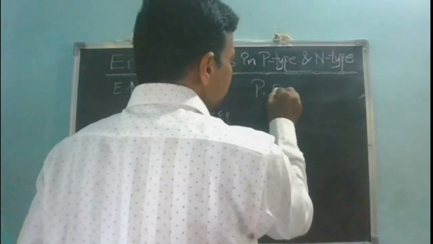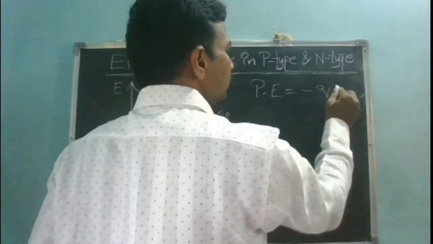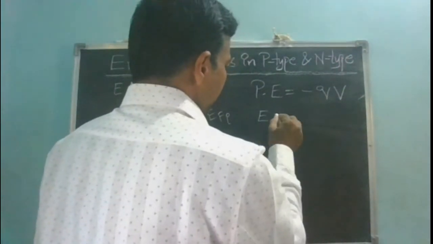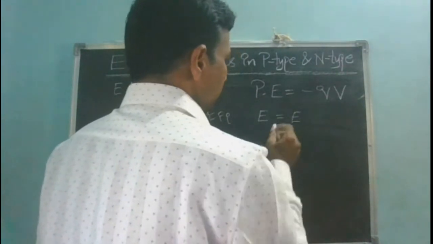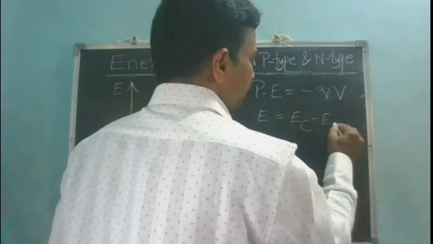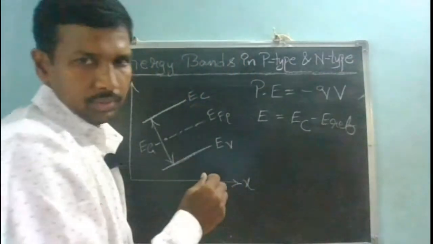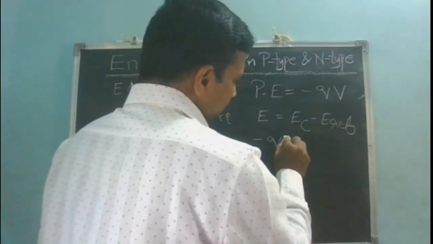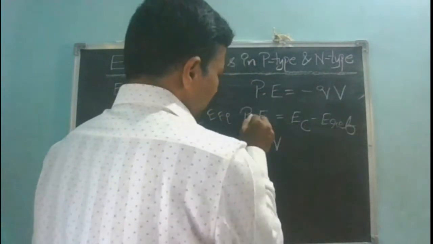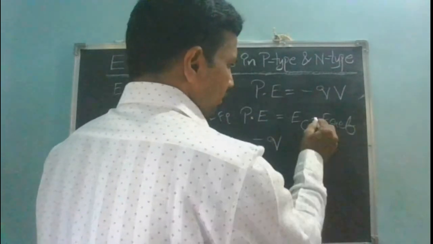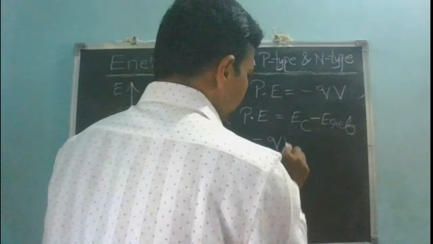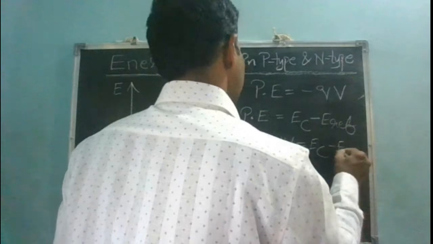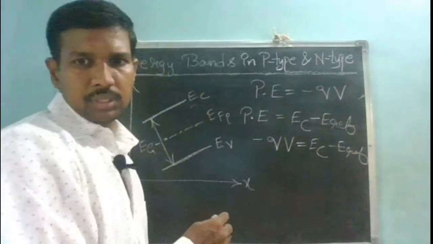Potential energy is given by minus Q into V, this we all know, and my energy is given by EC with respect to some reference energy, that is E reference. So potential energy is given by EC minus E reference. I will replace my energy with minus QV, so that minus QV is equal to EC minus E reference.